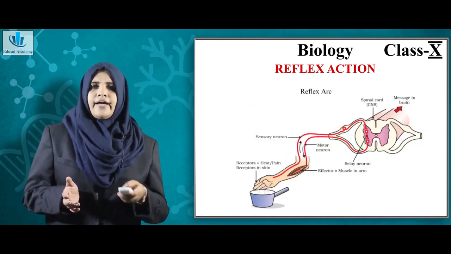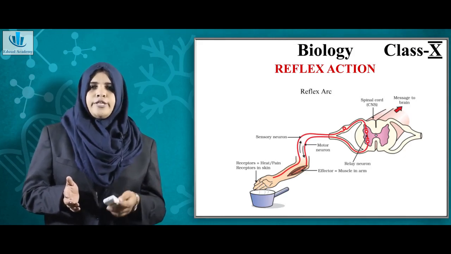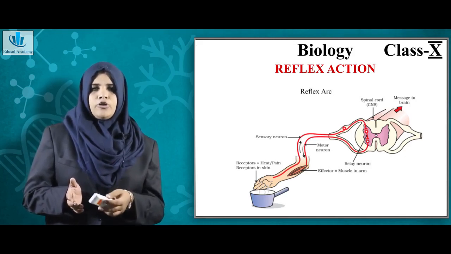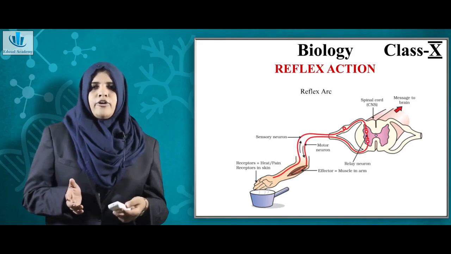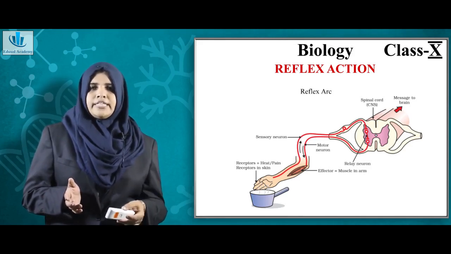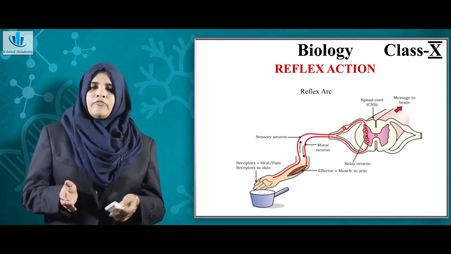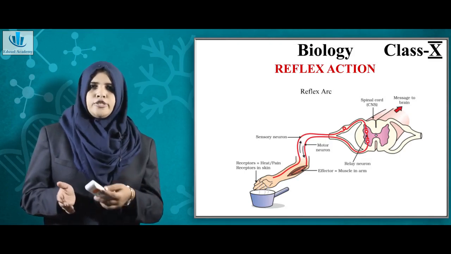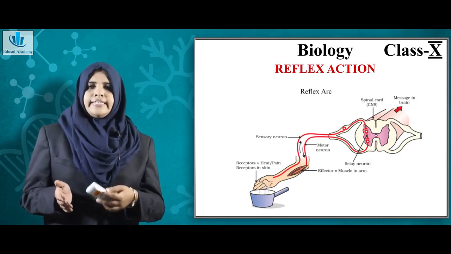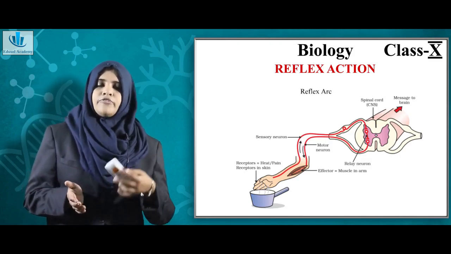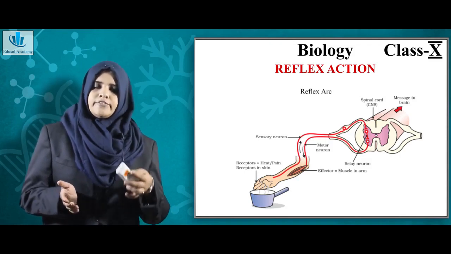This is a diagram of reflex action. When you accidentally dip your hand in hot water, you just take it off. This is mainly done by the spinal cord. Now why are the signals not sent to the brain? Because it has happened as a process of evolution. That is what is given in your textbook.